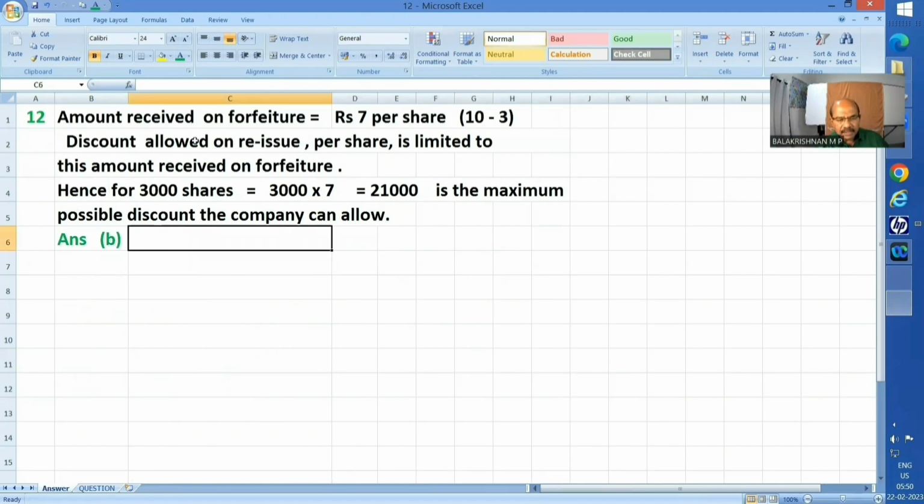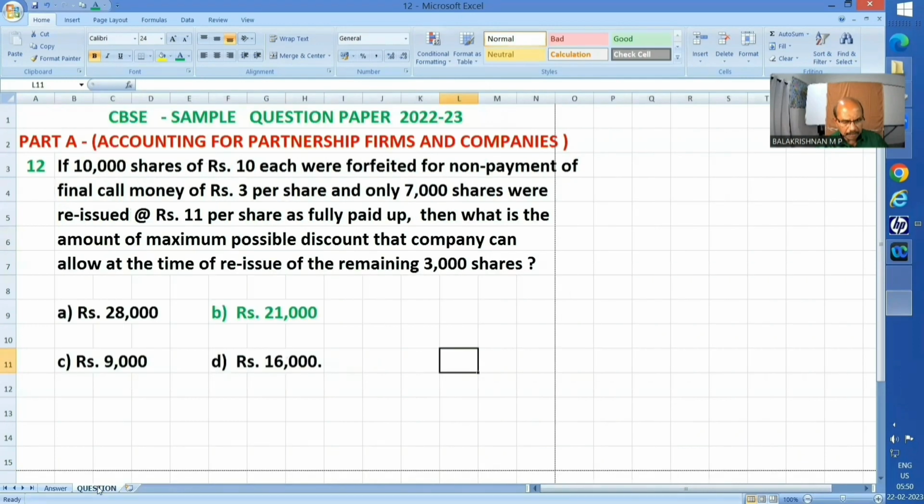And discount allowed on reissue per share is limited to this amount received on forfeiture only. Hence for 3,000 shares, 3,000 into 7, 21,000. That is the maximum possible discount the company can allow. That is in answer B. That's all. Now, next question.